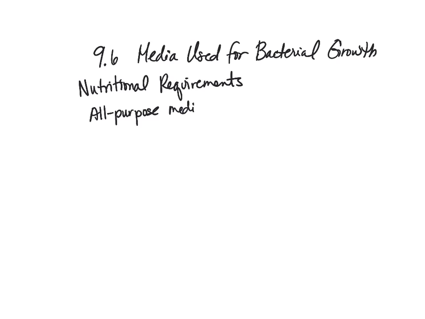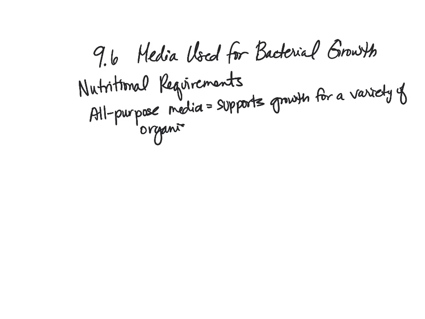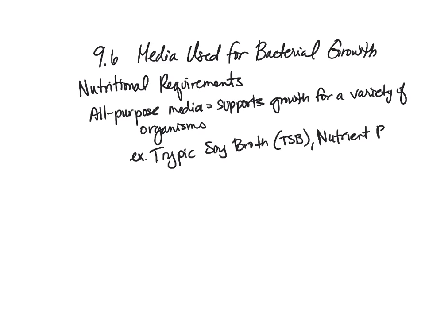All-purpose media is something that supports growth for a variety of organisms. Some examples of this are tryptic soy broth, also called TSB, or just basic nutrient broth, sometimes shortened as NB. So tryptic soy broth and nutrient broth are just general, all-around, all-purpose media.